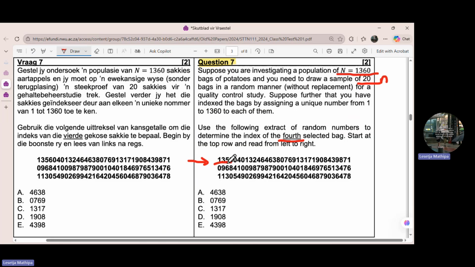So this is number 1. And now 0,401, which is less than this one. 3,246 is greater than, out. 4,638, out.